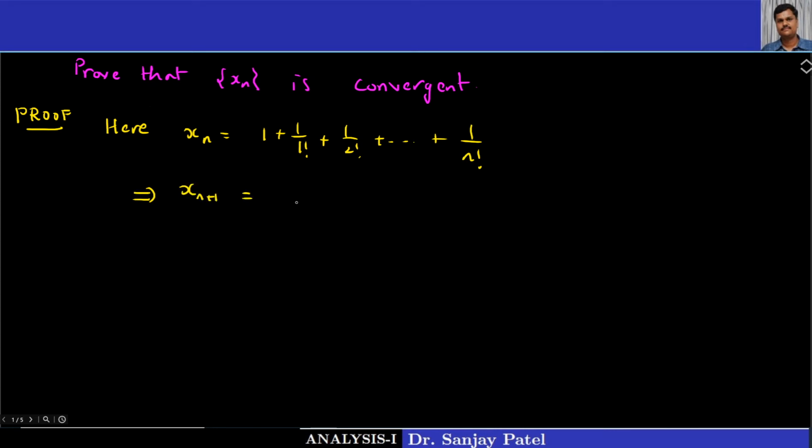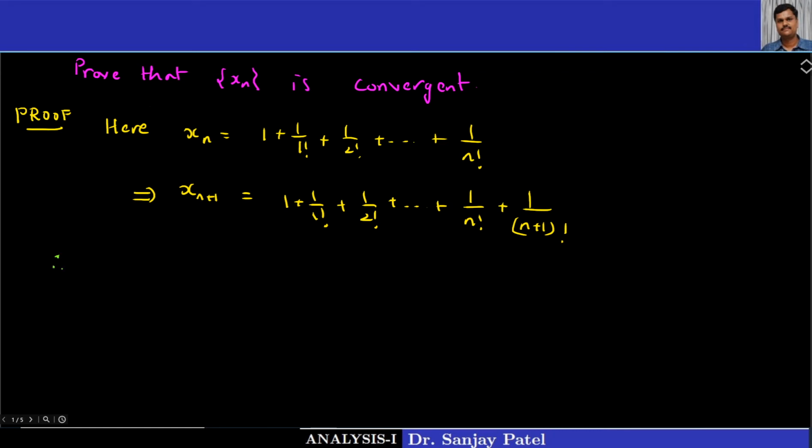Xn plus 1 is 1 plus 1 upon 1 factorial plus 1 upon 2 factorial plus and so on plus 1 upon n factorial plus 1 upon n plus 1 factorial. We have to go up to n plus 1 terms. From these two, we can say that